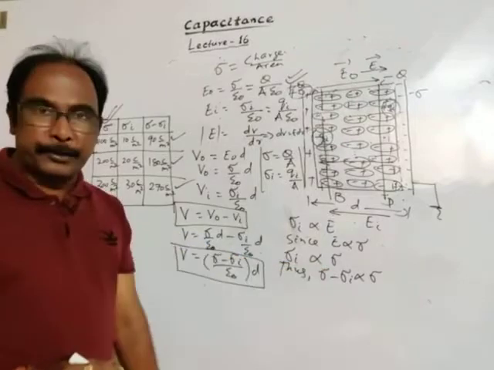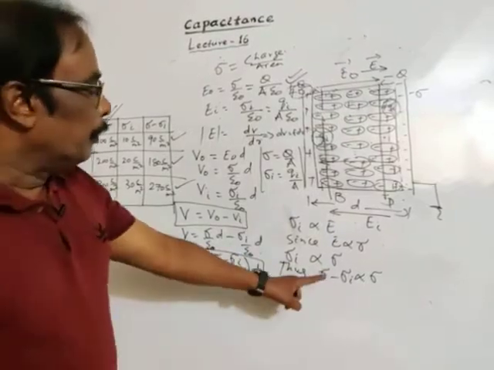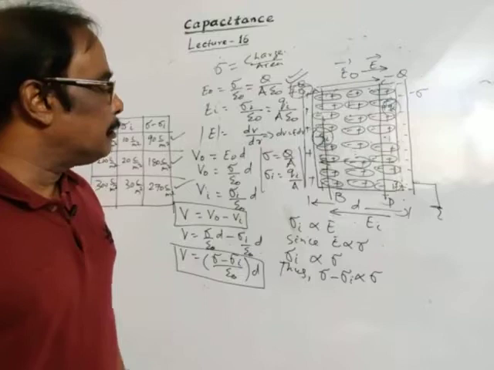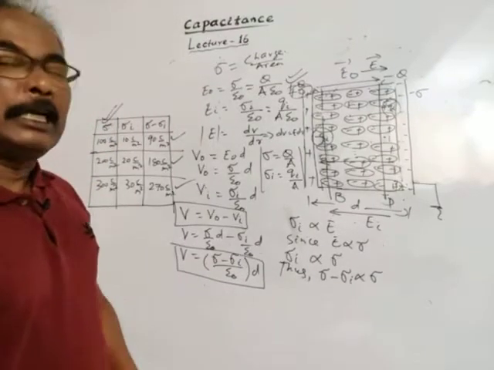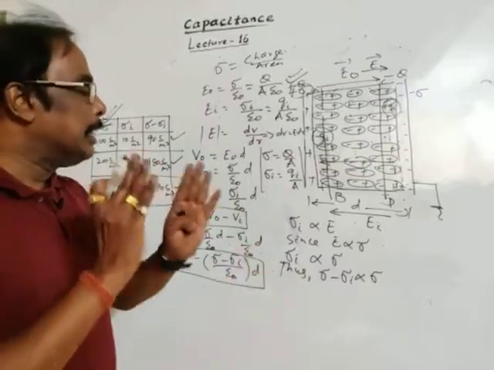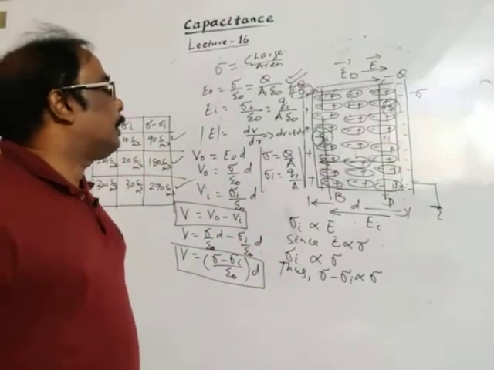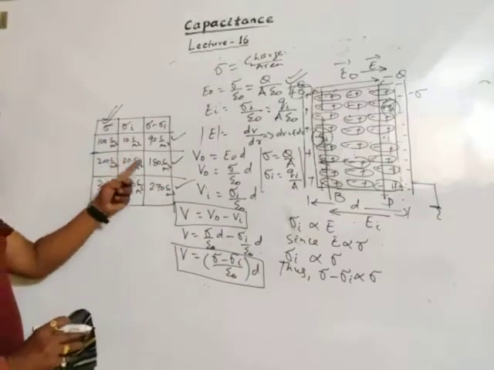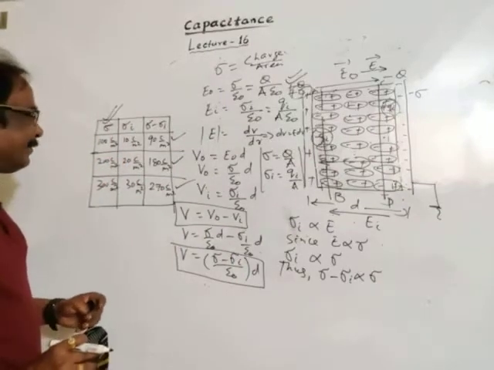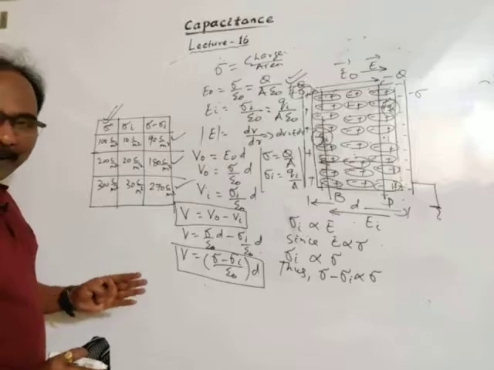So this is correct. The difference in charge density is directly proportional to the original charge density. Okay, I am erasing it now.